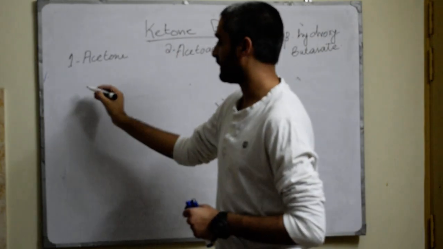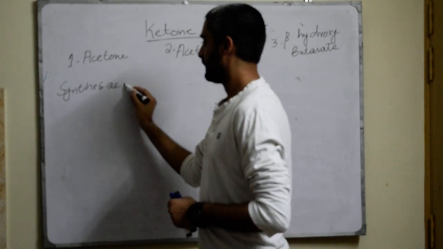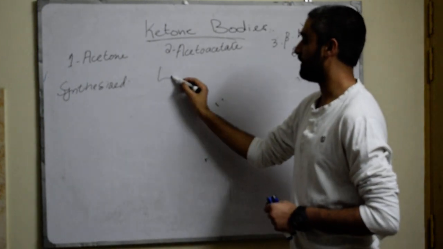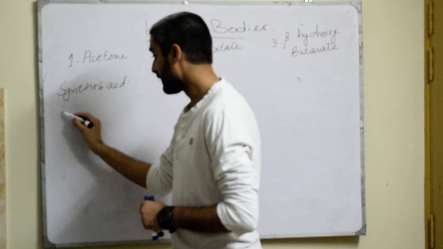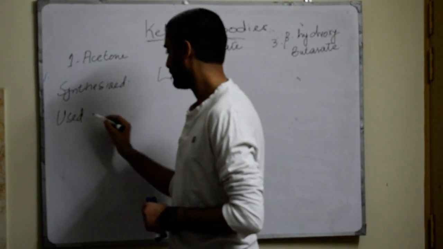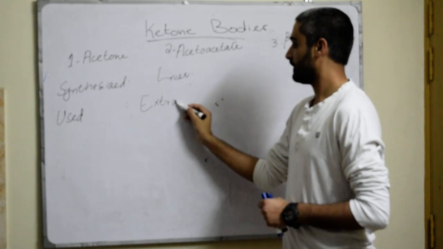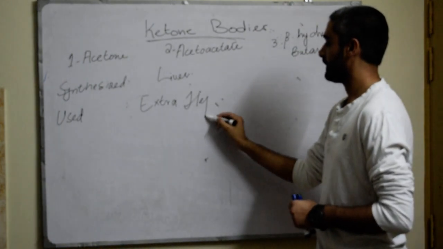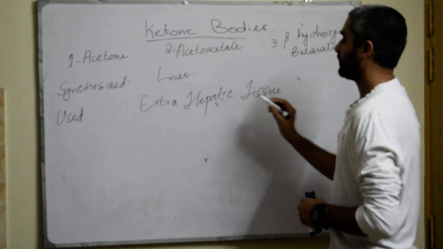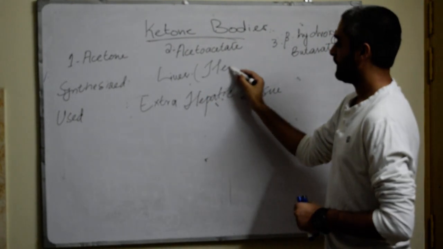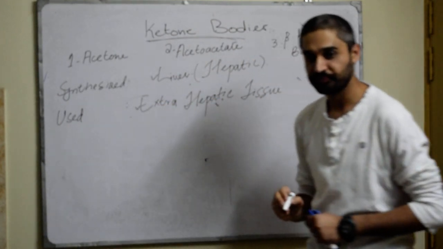These ketone bodies are synthesized in the liver. They are used in the extrahepatic tissue. So the liver is hepatic. They are synthesized in the liver, but they cannot be used in the liver.